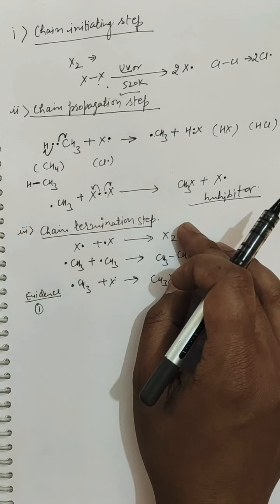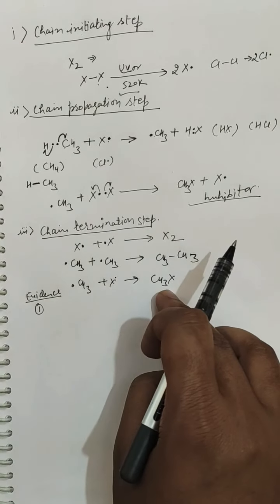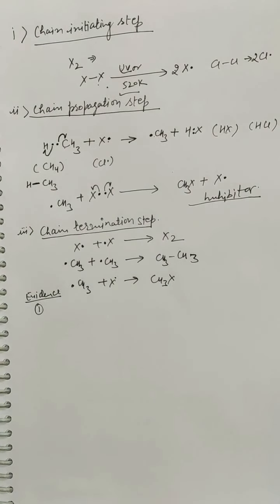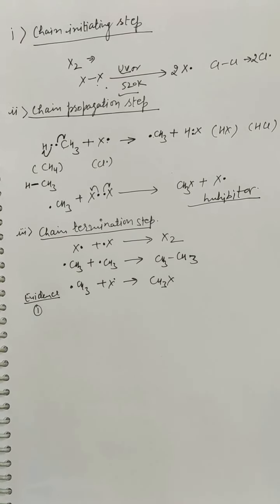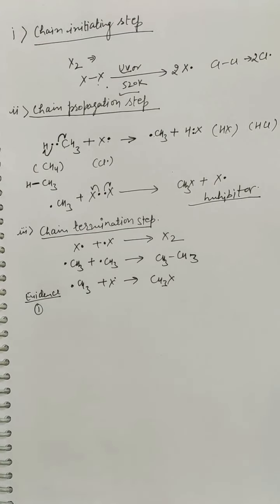To understand this mechanism, first of all you must remember that there are three steps in a free radical reaction, that is initiation, propagation, and termination. And this free radical mechanism is substantiated by various evidences, and these evidences I explained to you. So next is the energy changes during the reaction. We will take up these energy changes during the reaction next time.